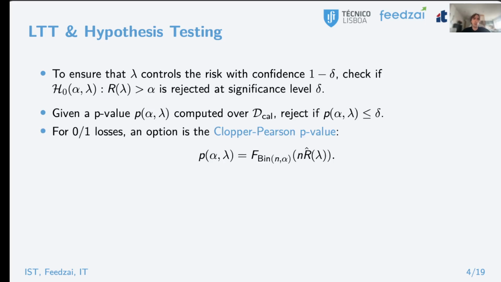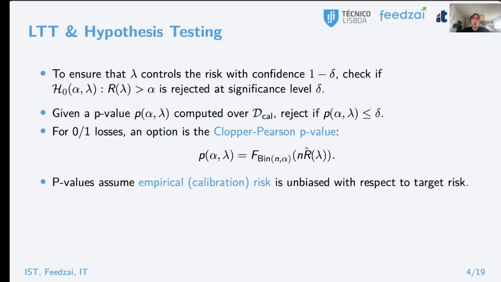Examples of p-values include the Clopper-Pearson p-value, which is particularly suitable for 0-1 losses, because in that case we can always specify the distribution of the empirical risk R hat. But it is important to note that p-values assume that the empirical risk is unbiased with respect to the target risk, which does not happen in general unless the calibration and test distributions coincide.